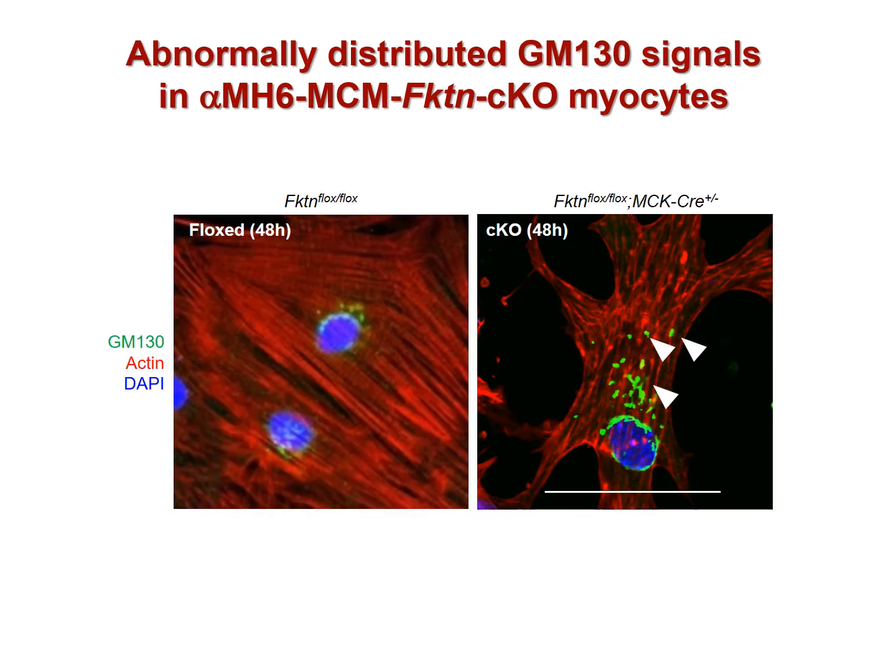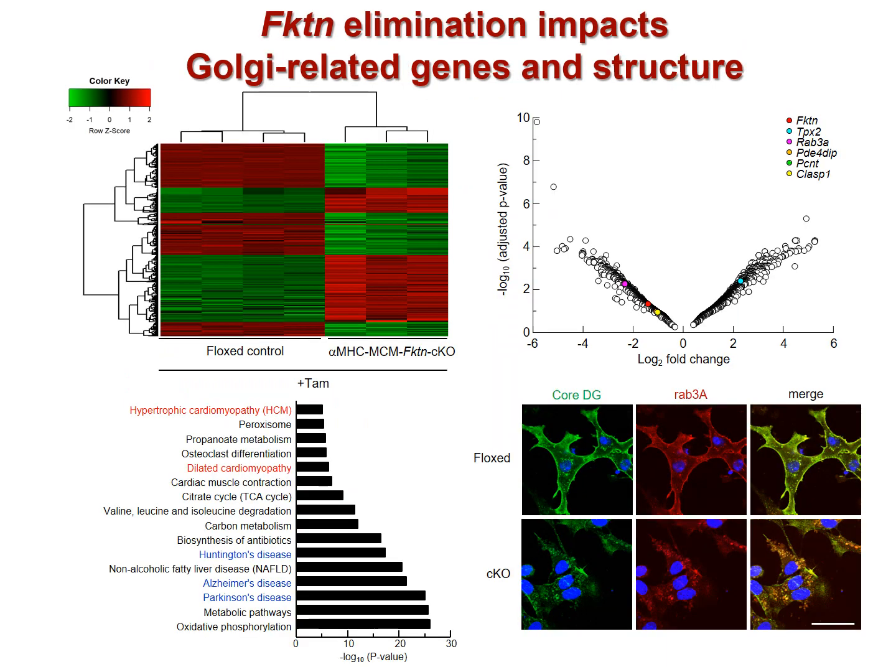Neonatal cardiomyocytes isolated from CKO mice show abnormal distribution of the GM130 signal, which is a cis-Golgi marker protein. To elucidate how FKTN regulates Golgi structure and thus leads to microtubule accumulation, we performed microarray analysis in control and CKO hearts.